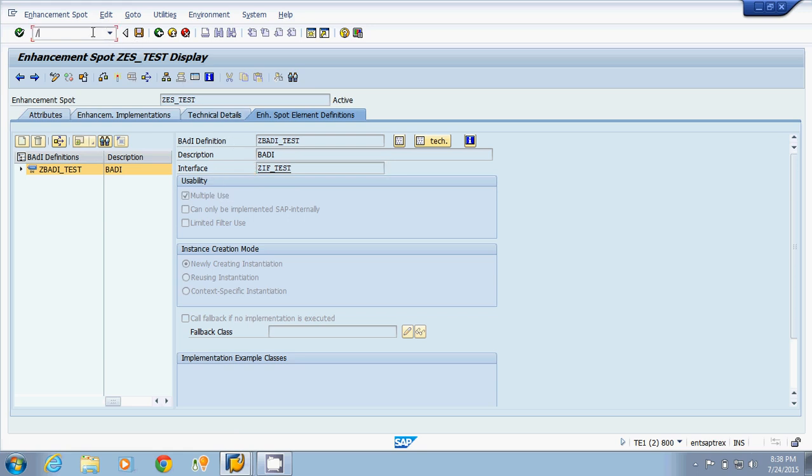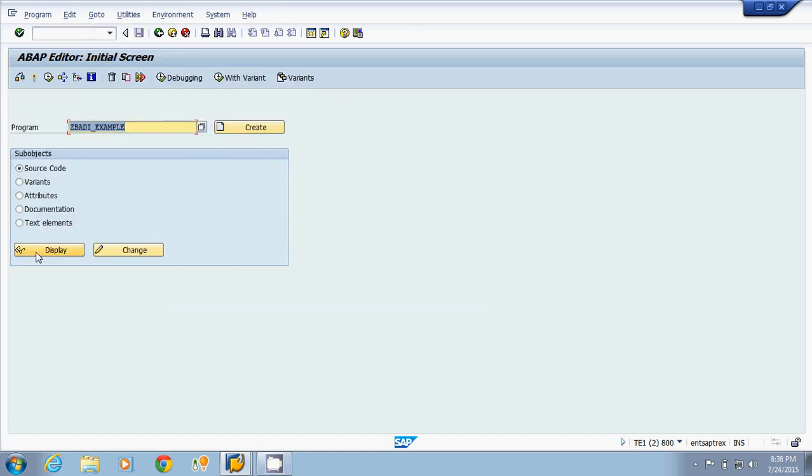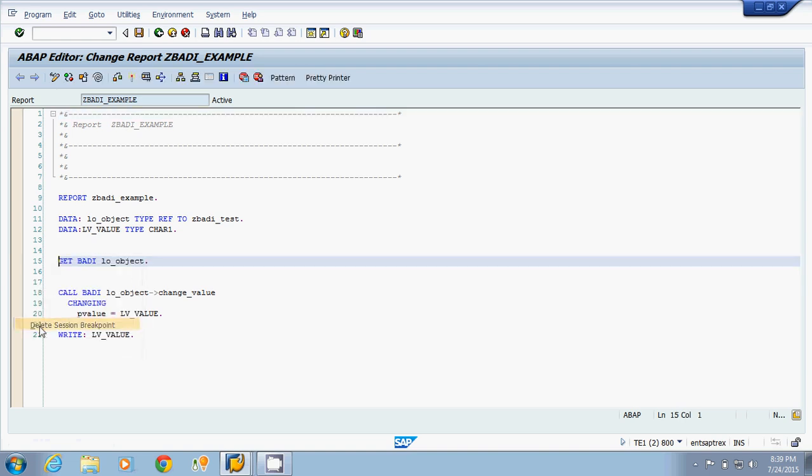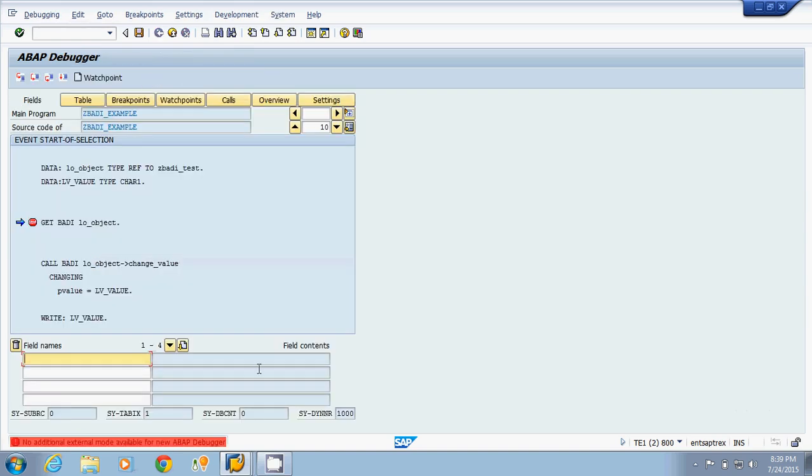Now I will call this in transaction code SE38 program. Now I am displaying this program. This is the already created program. I am displaying this program, going for the change mode of the program. Now for this body we have now two implementations. Now I am setting the breakpoint, I will show you each and everything in the debugging mode. Now I am executing the program.